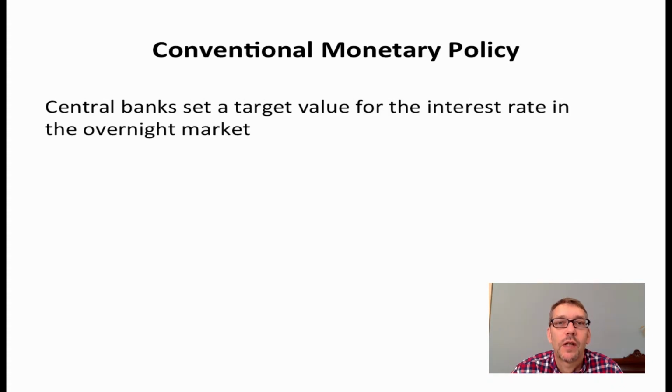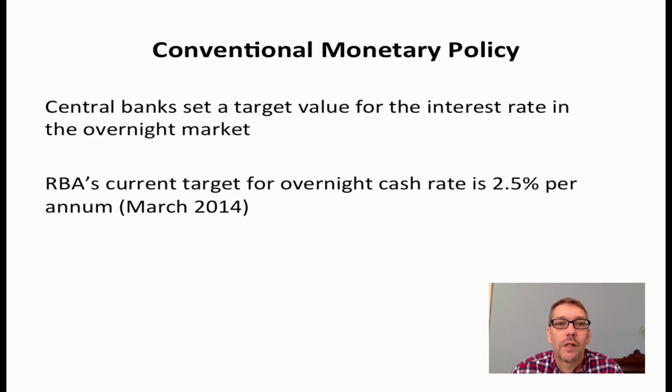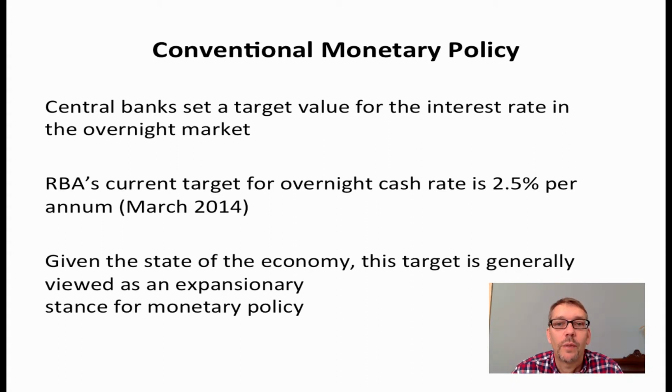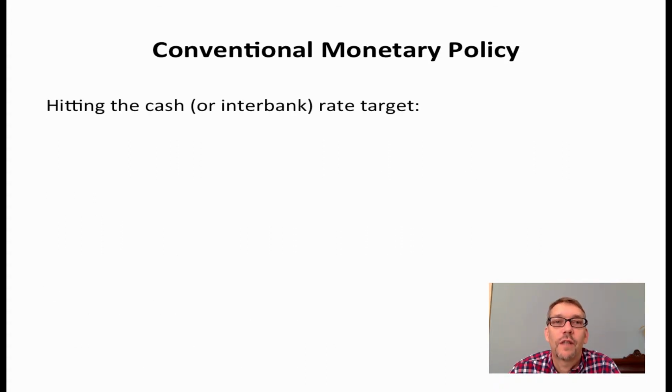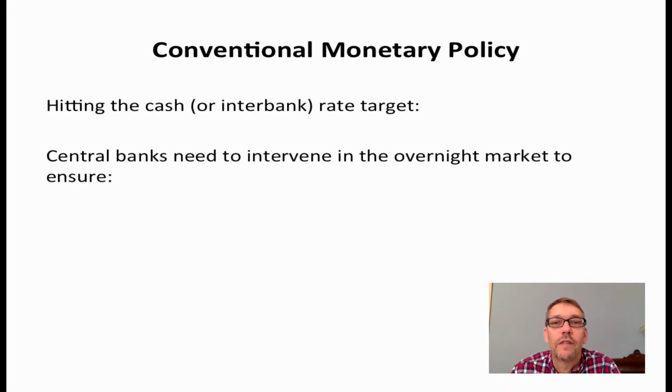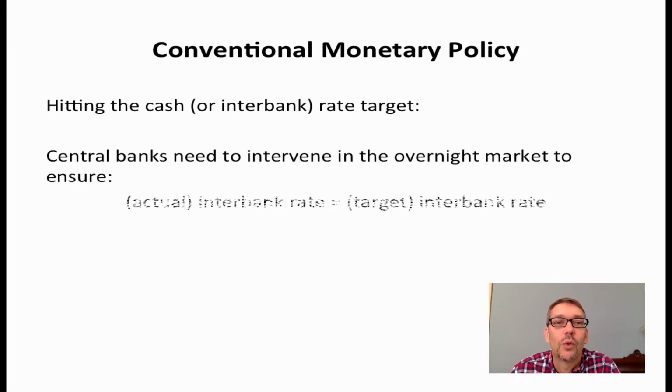Central banks set a target value for the interest rate in the overnight market. The RBA's current target, as of March 2014, for the overnight cash rate is 2.5% per annum. Given the current state of the economy, this target is generally viewed as an expansionary stance for monetary policy. In order to achieve their target value for the interbank rate, central banks need to intervene in the overnight market to ensure that the actual interbank rate is equal to their target value.